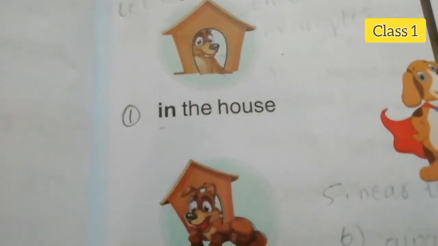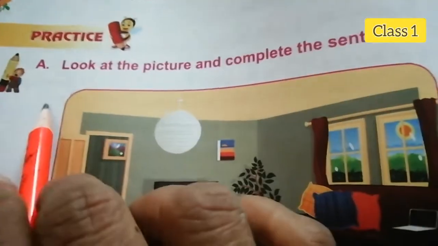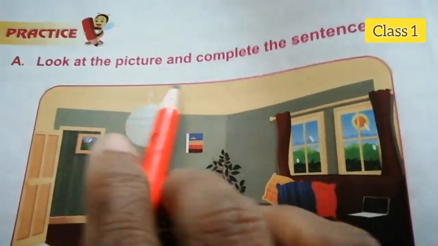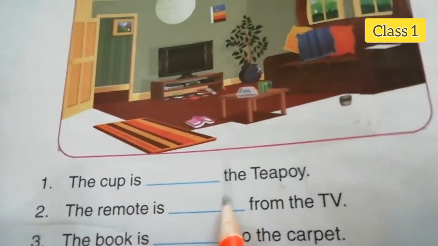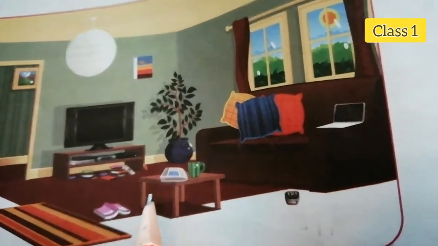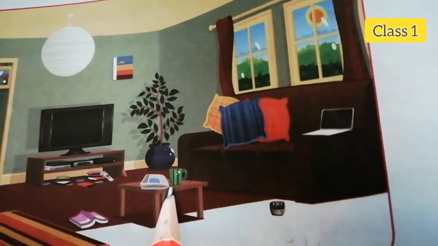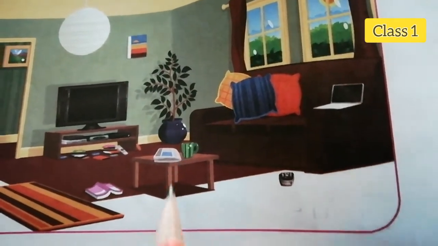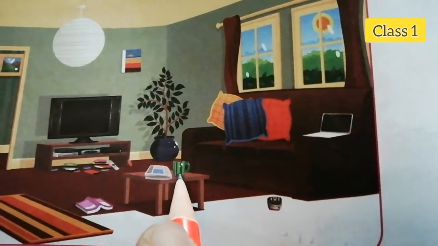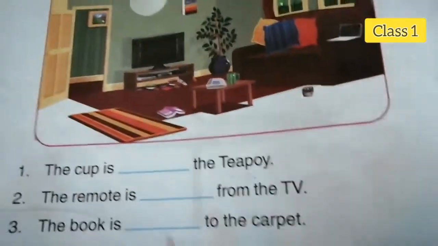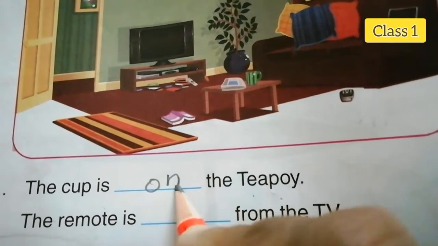Now let's start writing the textbook part. Exercise A. Look at the picture and complete the sentences. So, we have to look at this picture and complete the sentences. The cup is dash the teapot. So, where is the cup? Here, see, it is a teapot. So, the cup is under, above, below, on or in. See, position tell. Yes, it is on the teapot. So right here, on.